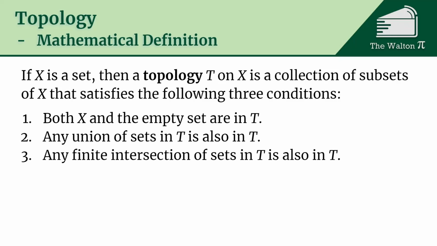Third, any finite intersection of sets in T is also in T. So that means if you have set A and set B, their intersection, A intersect B, has to also be one of those sets that's in the topology. Now this one has to be a finite intersection. We need to only be allowed to do this over finitely many things. If you allow it over infinitely many things, weird stuff happens and it's not considered a topology.